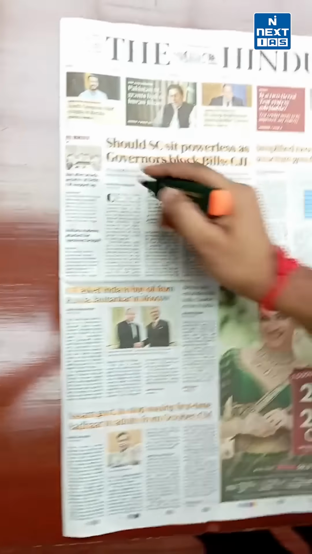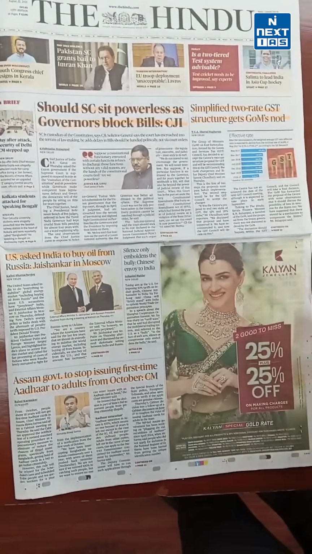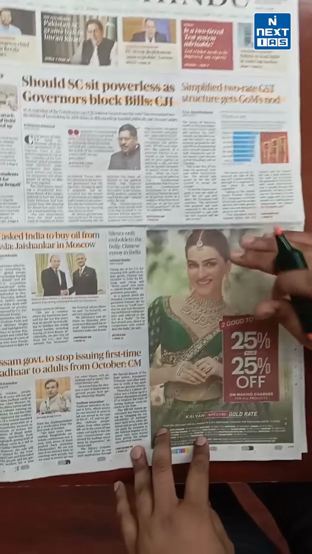So on the front page, the Supreme Court hearing on governor's powers, again important from the perspective of GS2. Go through this particular news briefly. What exactly the CJI said is important.